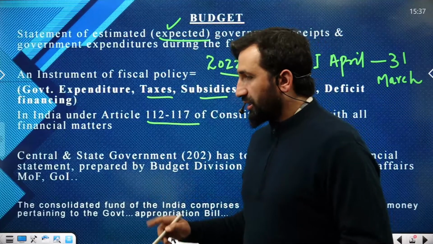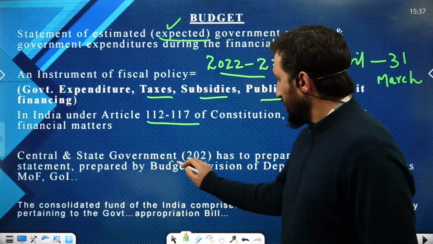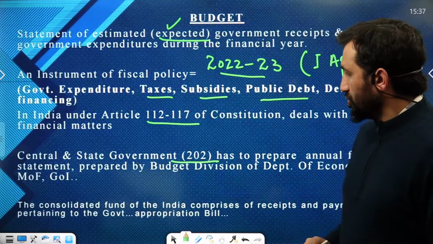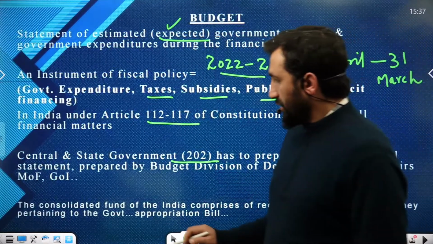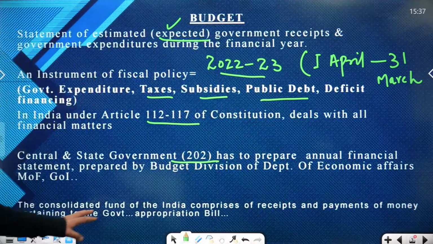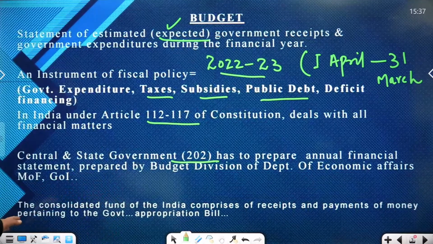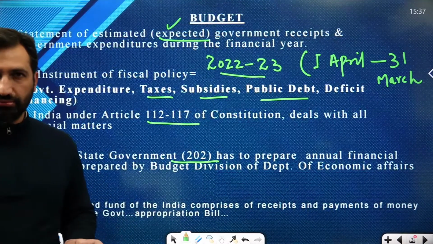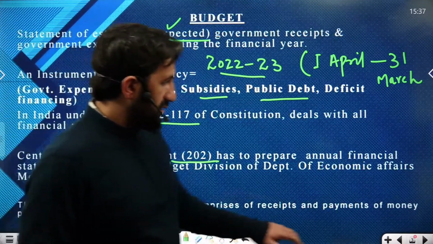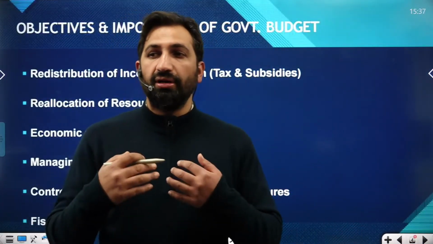And most importantly, every state and a UT has to prepare a budget as per Article 202. And most importantly, the Consolidated Fund of India comprises all the receipts and the payments of money pertaining to the government. All the money pertaining to the government. So here we talk of only the government budget.